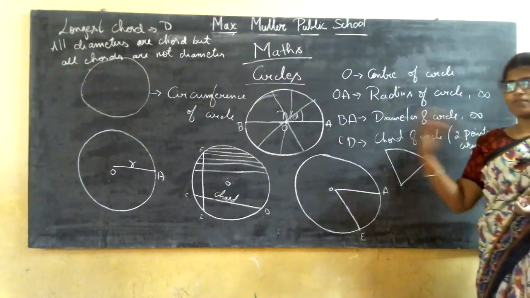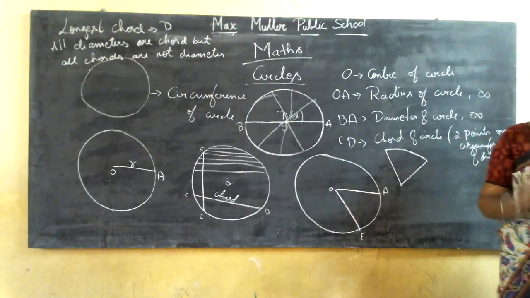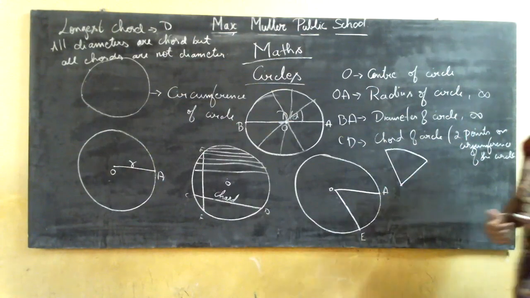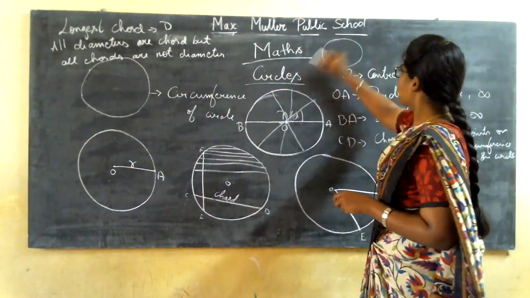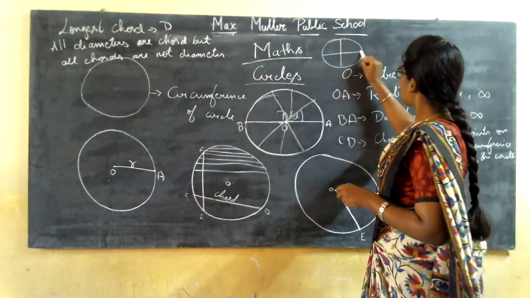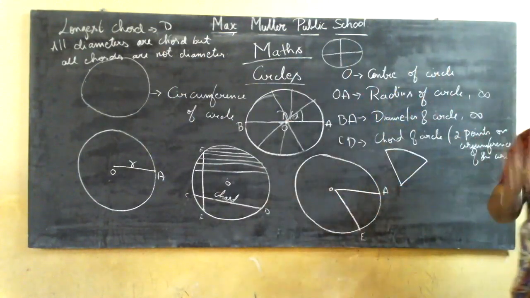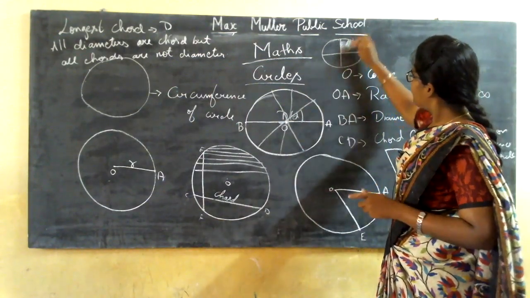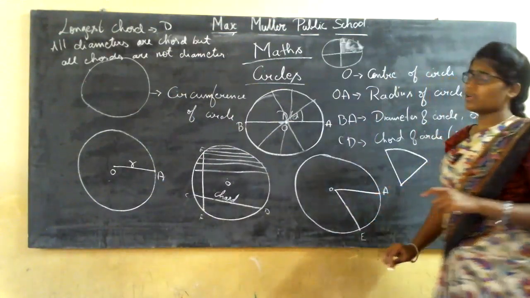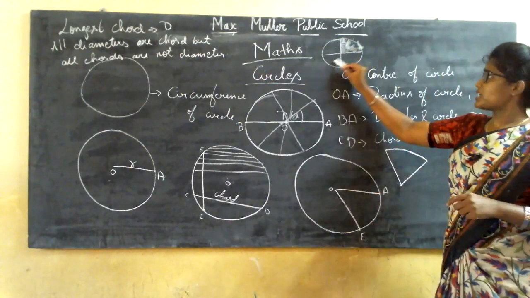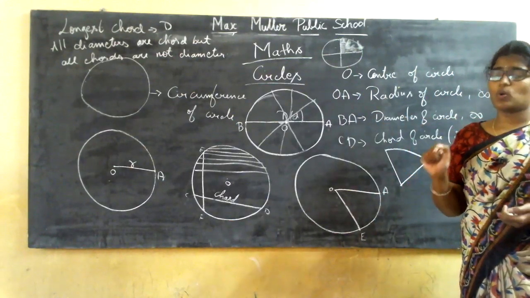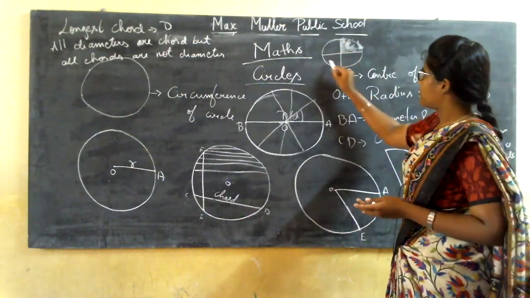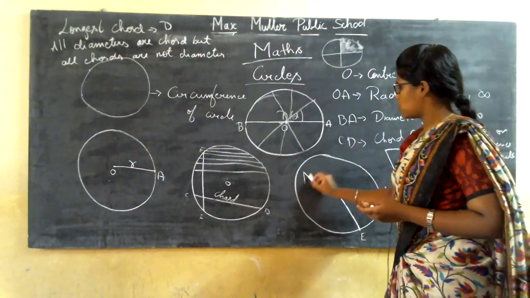In that, one piece you give to your friend, and the other 3 pieces you have yourself. The 3 pieces you have are the major sector.